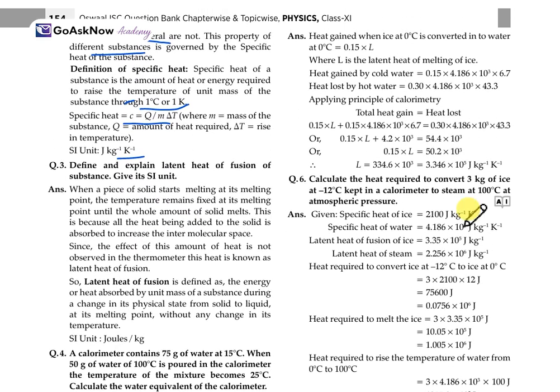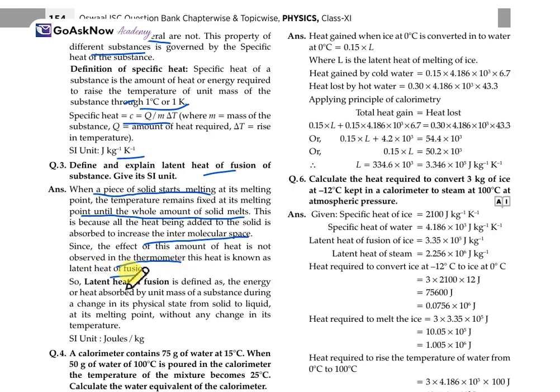Now, define and explain the latent heat of fusion of a substance and give its SI unit as well. When a piece of solid starts melting at its melting point, the temperature remains fixed at its melting point until the whole amount of solid melts. This is because all the heat being added to the solid is absorbed to increase the intermolecular space. Since the effect of the amount of heat is not observed on the thermometer, this heat is known as latent